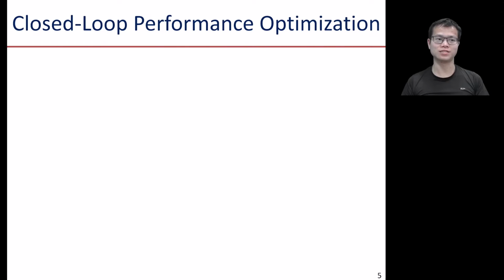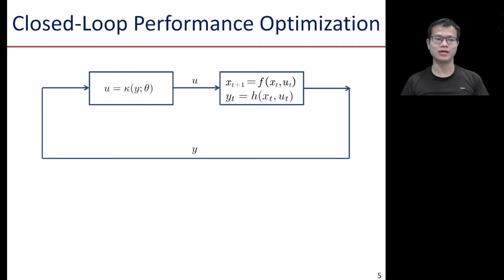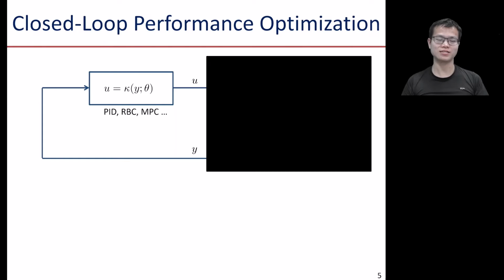So how can we solve this problem? Before I introduce our solution, let us first abstract the problem. We consider a dynamical system, and on top of that dynamical system, we have a controller kappa, parameterized by theta. For example, a PID controller or model predictive controller that takes observations Y from the system and applies control U to it. As I've told you, in many of the applications, the system is just a black box to us.